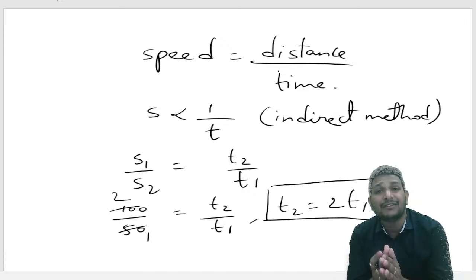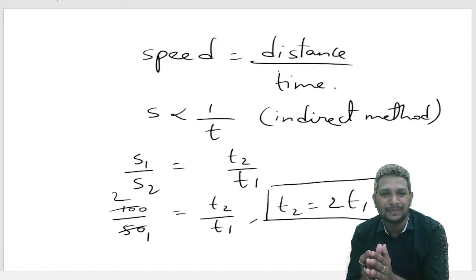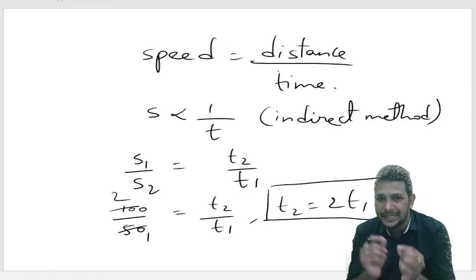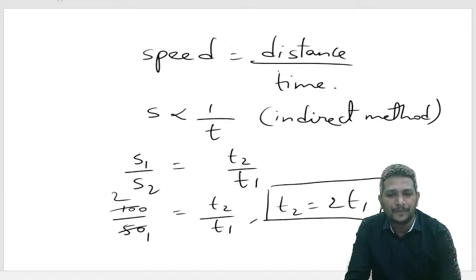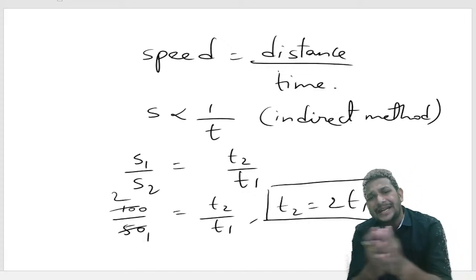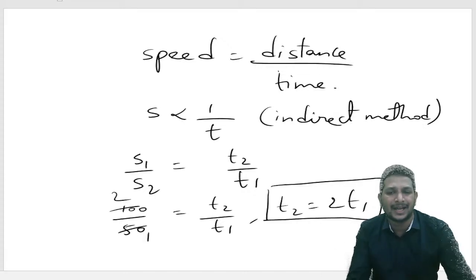The time required to cover the distance becomes double. So even if the speed reduces, the time required becomes double. Accordingly, we got the answer as option 3, double. The time taken to cover the same distance will be double.